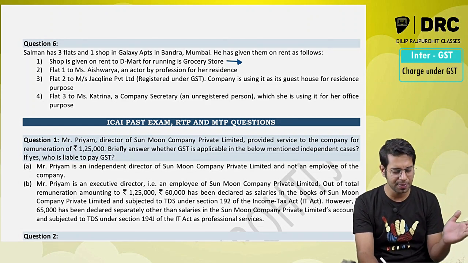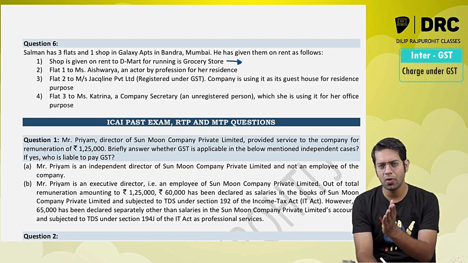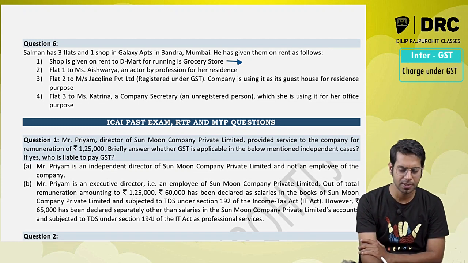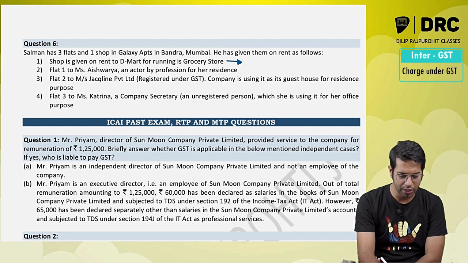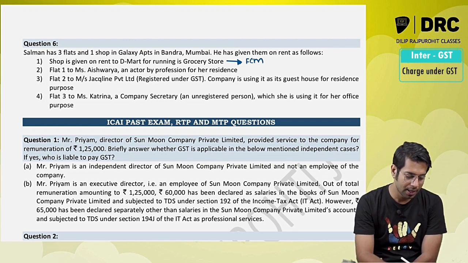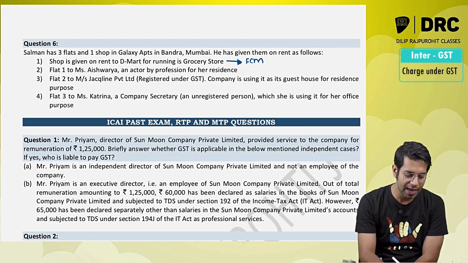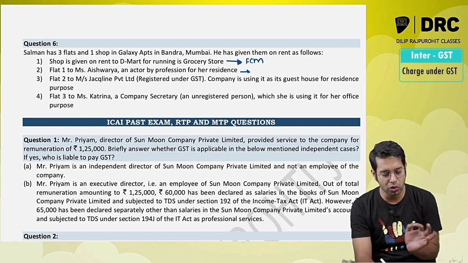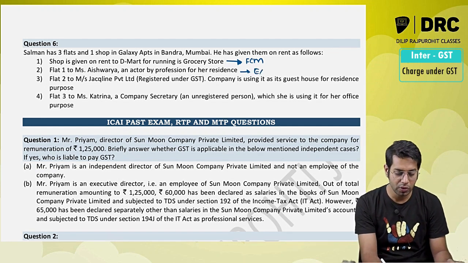So the shop is rented by Mr. Salman for commercial purpose. Is RCM applicable? RCM is not applicable. So in the present case, forward charge is only applicable. Salman only has to pay the taxes. Flat 1 is given to Miss Aishwarya, an actor by profession, for her residence. So if you are renting a residential dwelling for residential use, it is anyways exempt under GST law.